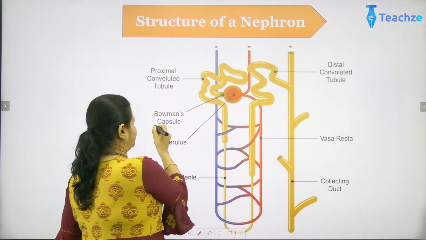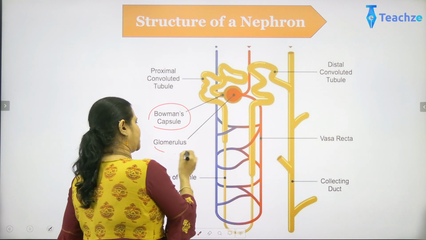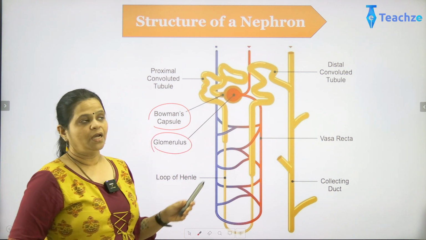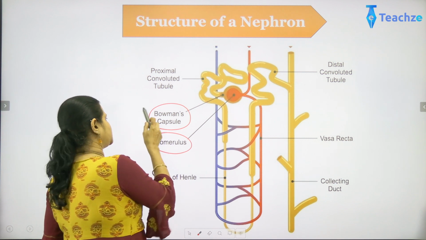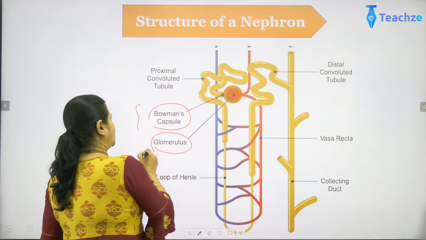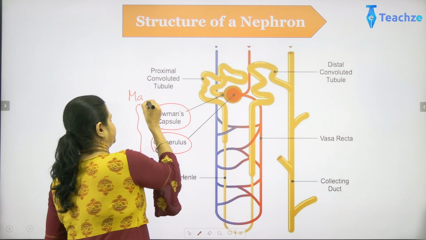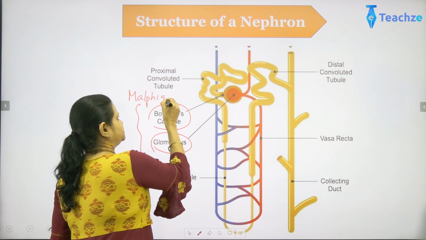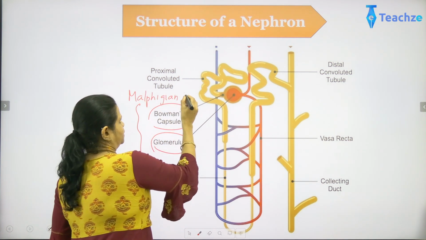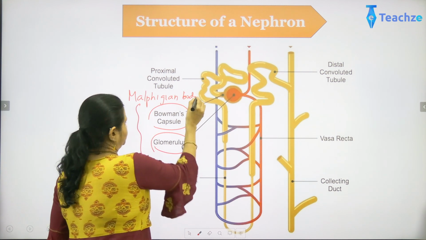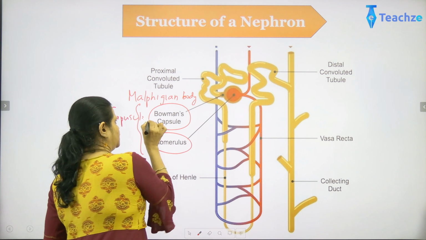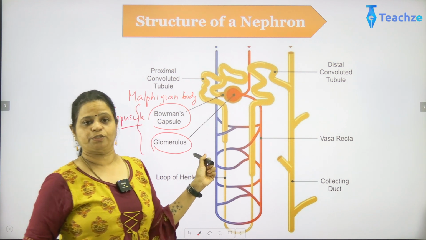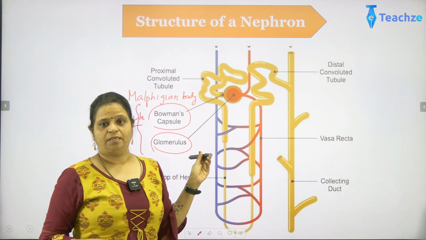The first part we'll be talking about is the Bowman's capsule and the glomerulus. Now this Bowman's capsule and the glomerulus put together, we call it a Malpighian body. So we can give the term Malpighian body, or we can also say Malpighian corpuscle. Now what is the function of the Bowman's capsule and this glomerulus?